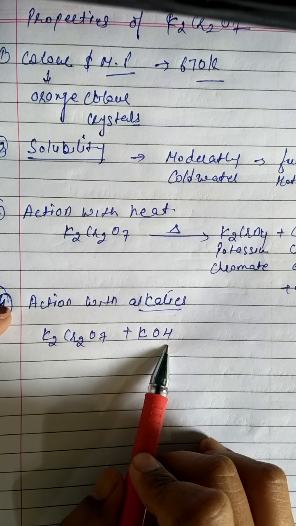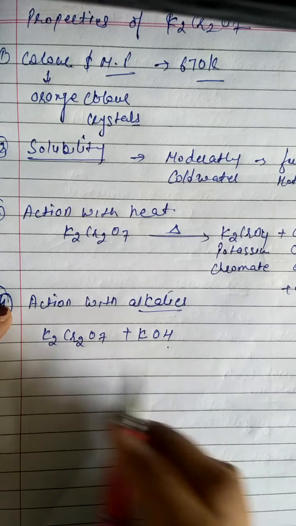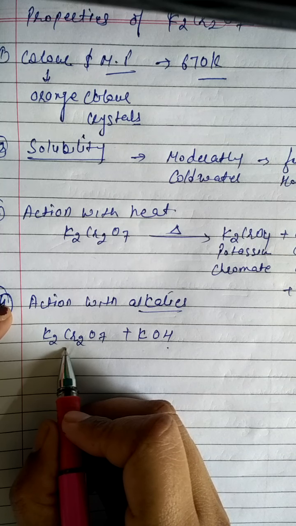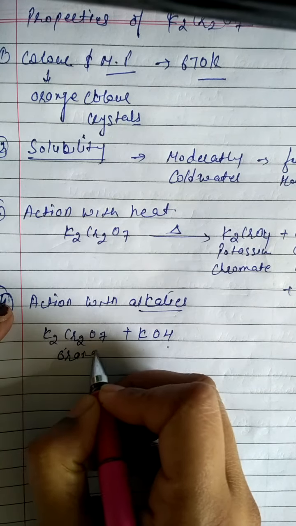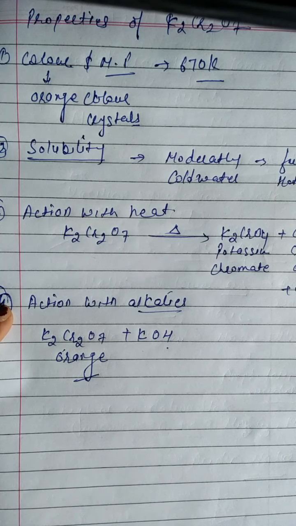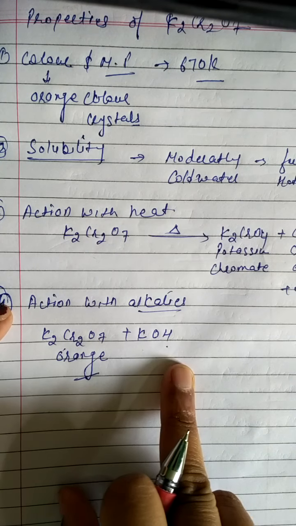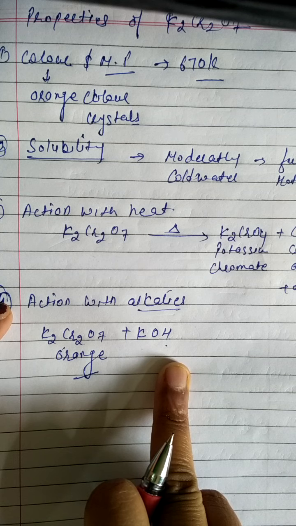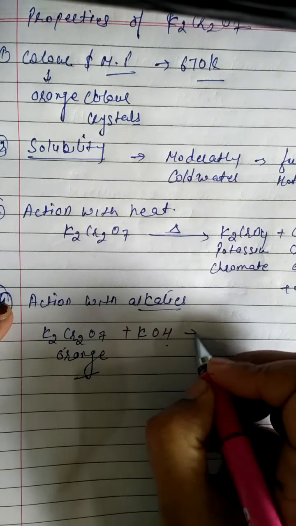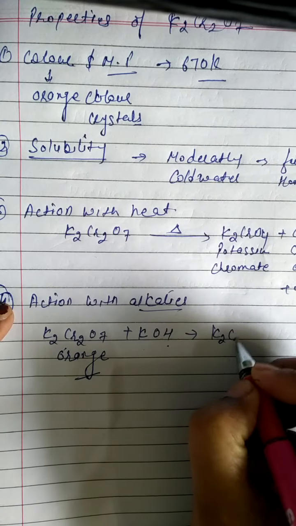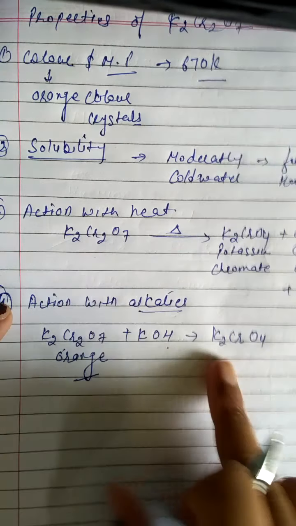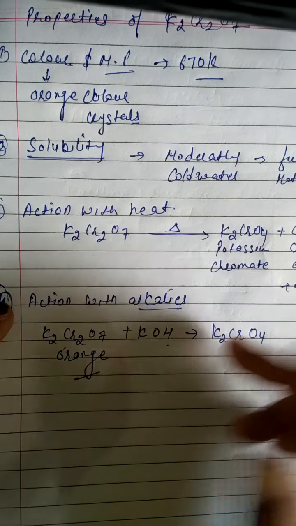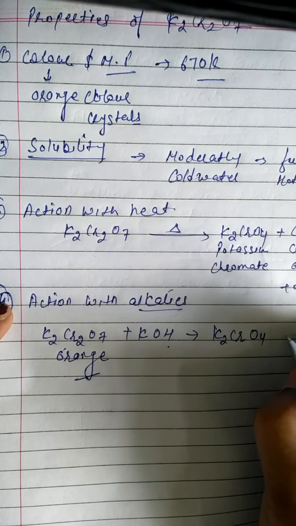Potassium hydroxide is an alkali, that is, a base. Already we have discussed that the color of potassium dichromate is orange. When potassium dichromate reacts with potassium hydroxide, it forms potassium chromate, and water molecule is eliminated.